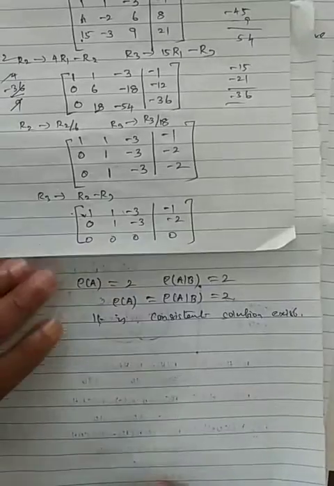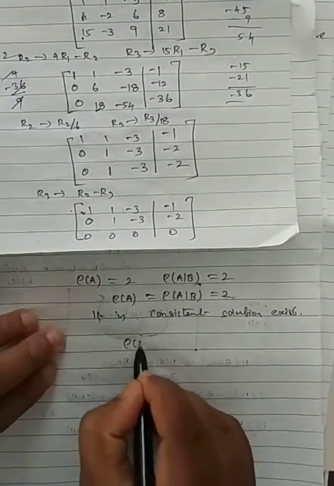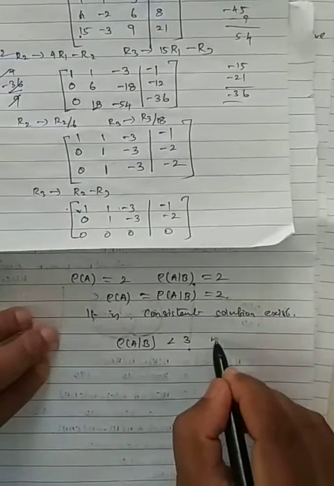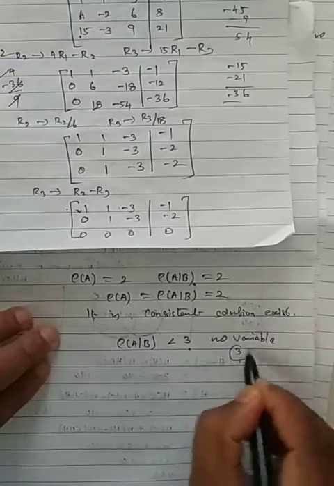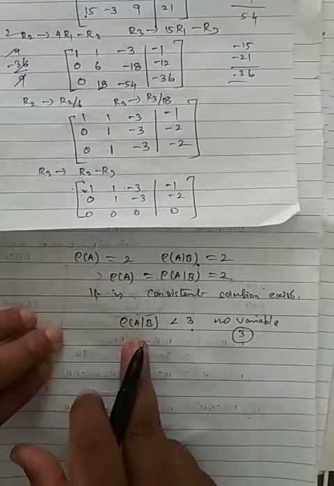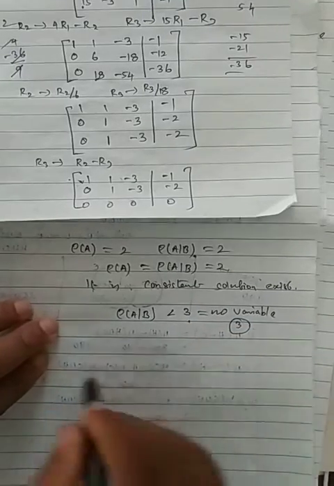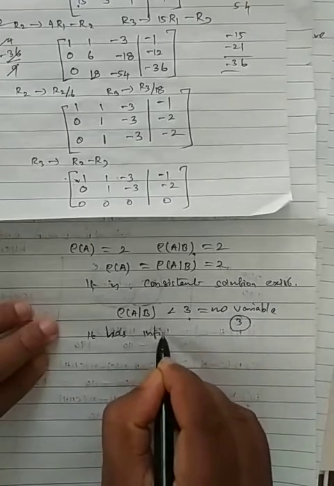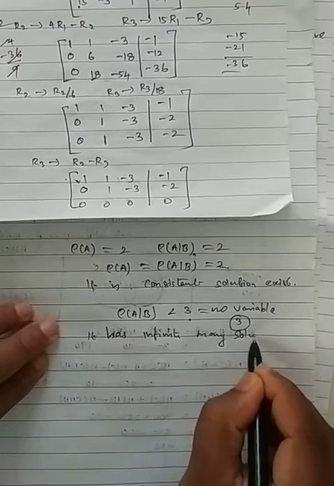Alright. Solution will exist. But here, what is the order? Rank of AB is less than 3, because how many variables? The number of variables here is 3. So it is less than 3. Therefore, if rank of AB is less than 3, which is the number of variables, it has infinitely many solutions.